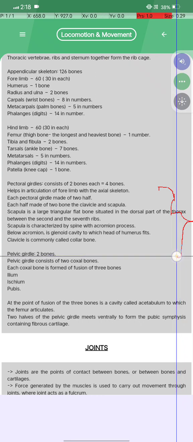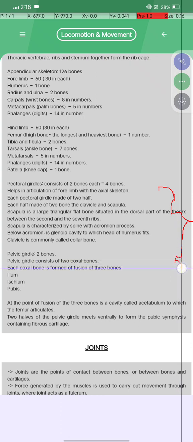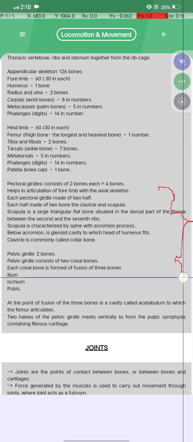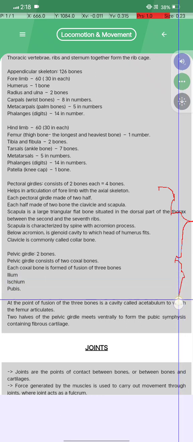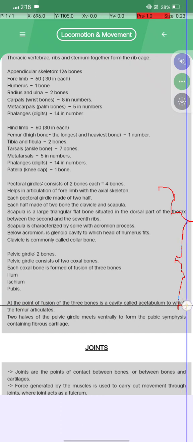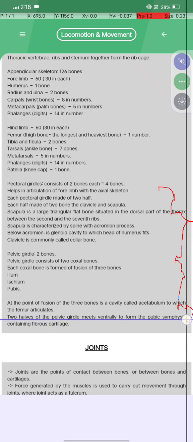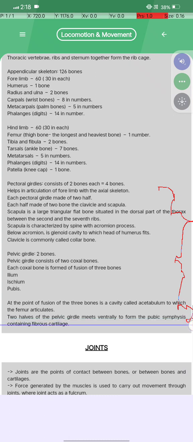The pelvic girdle consists of two coxal bones, and each coxal bone is formed by the fusion of three bones: the ilium, ischium, and pubis. At the point of fusion of the three bones is a cavity called the acetabulum, to which the femur articulates. The two halves of the pelvic girdle meet ventrally to form the pubic symphysis, containing fibrous cartilage.